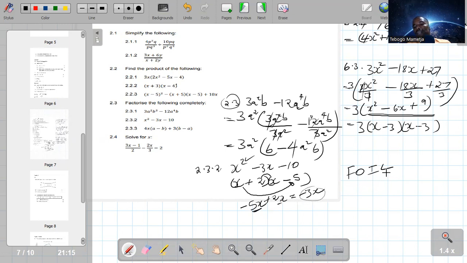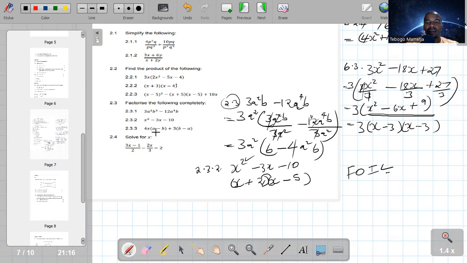So we are left with what? Last and last. Last and last is 2 times negative 5, which is negative 10. So that is how. But when we factorize, guys, we only want the factors. This was just to confirm that everything is correct. So that is our answer there. So you factorize a trinomial by opening two brackets. That is what I meant to say. So something like this, we've done it, guys. I don't want to dwell much on it.